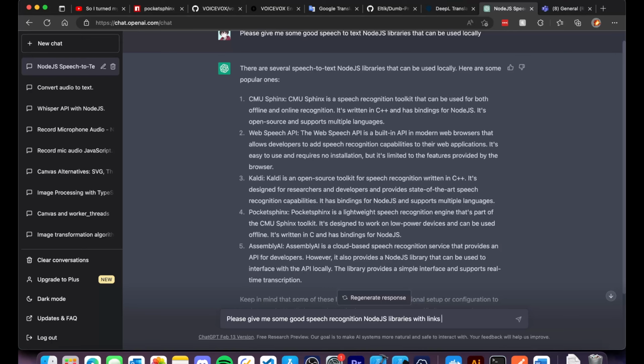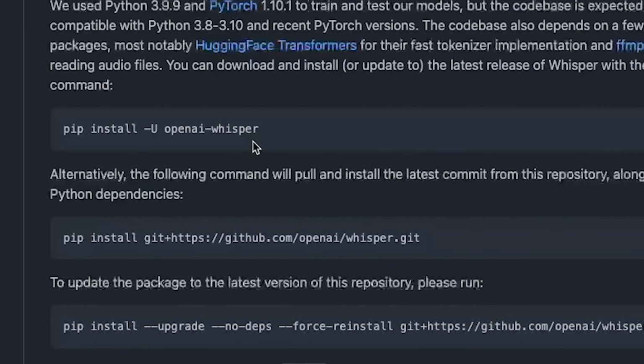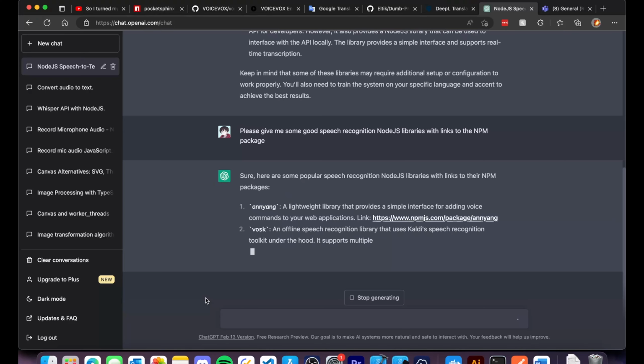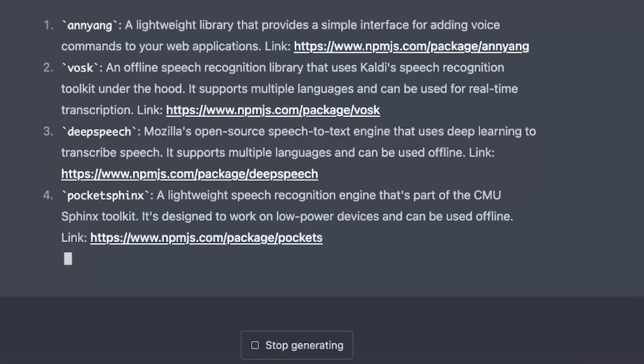Anyways, afterwards I started on the speech recognition program. The guy in the video uses this thing called Whisper AI, which of course has a Python library and not a Node.js one. So we went back to ChatGPT to ask for some speech recognition libraries, which outputted this one that caught my eye, Vosk.